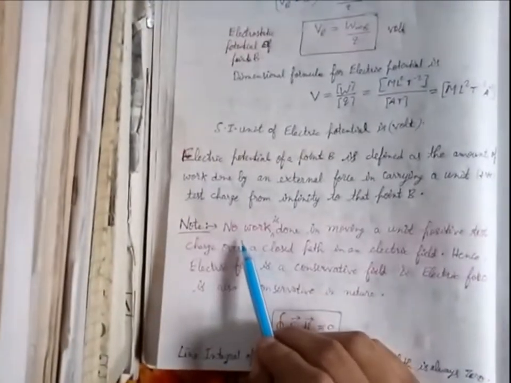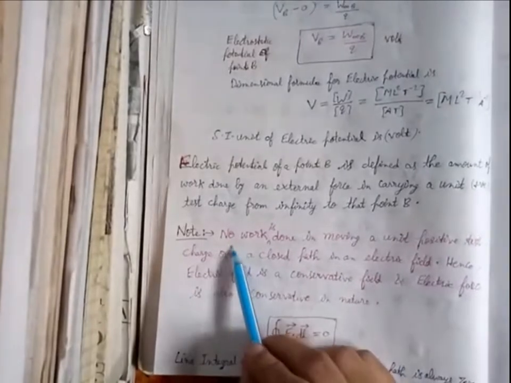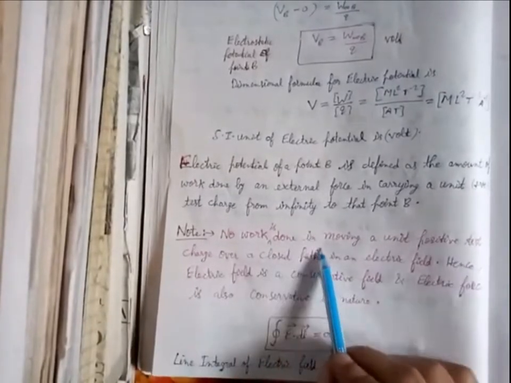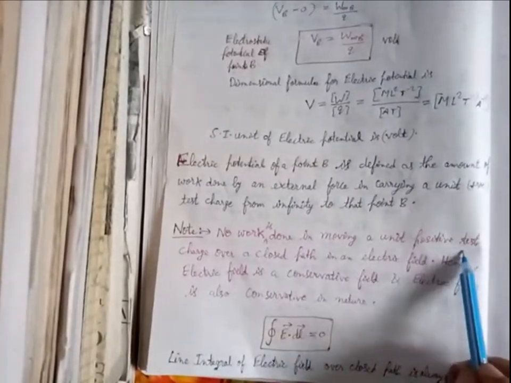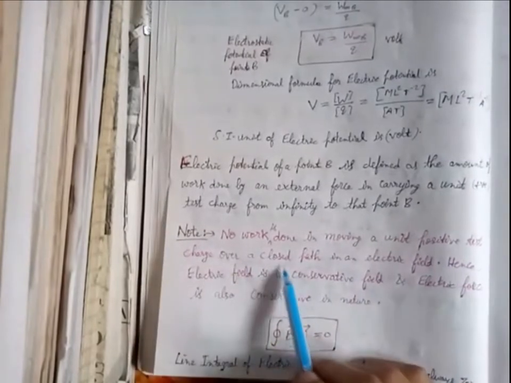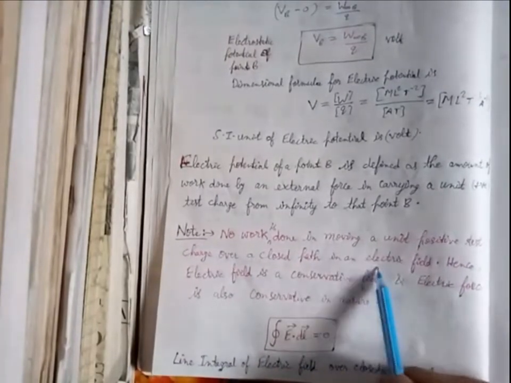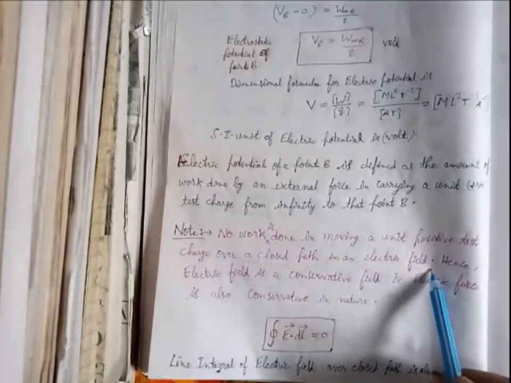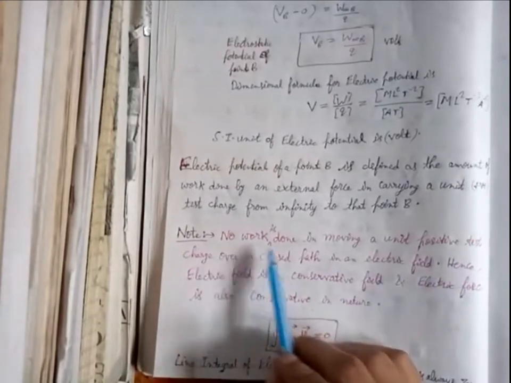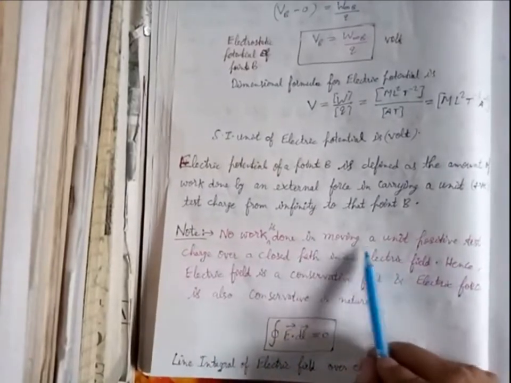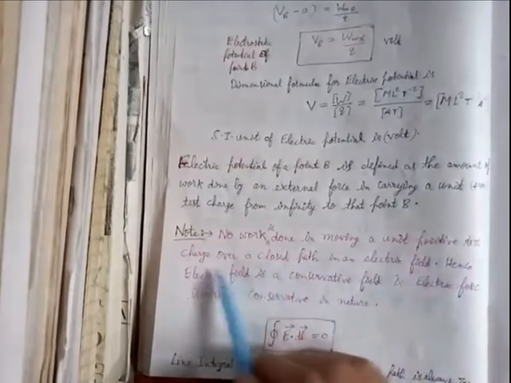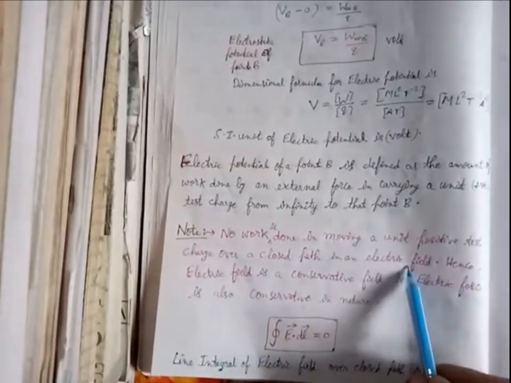So there is one note, and this is the important note: no work is done in moving a unit positive test charge over a closed path in an electric field. It means that no amount of work is done in moving the unit positive test charge in a closed path in electric field.